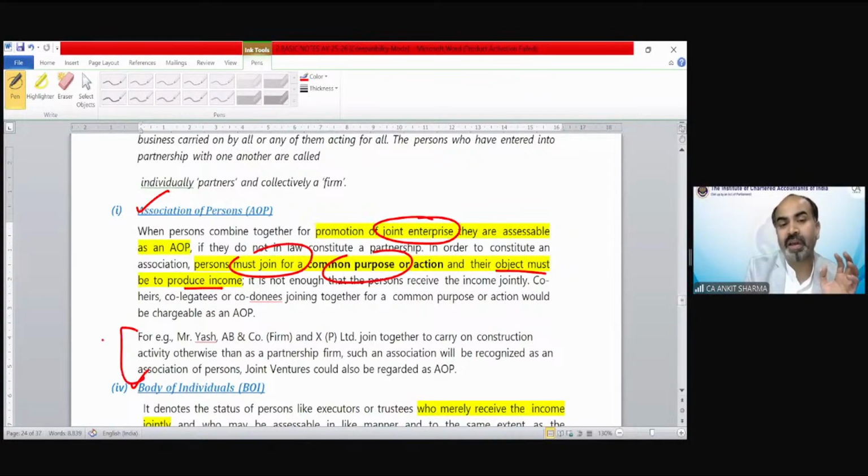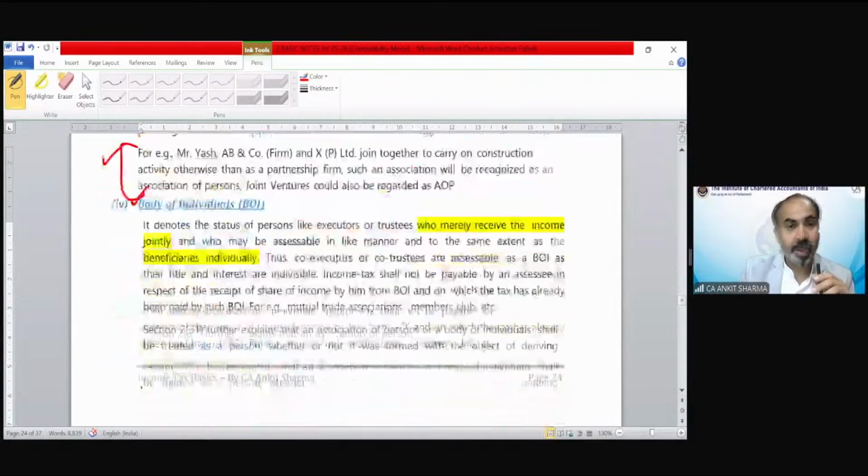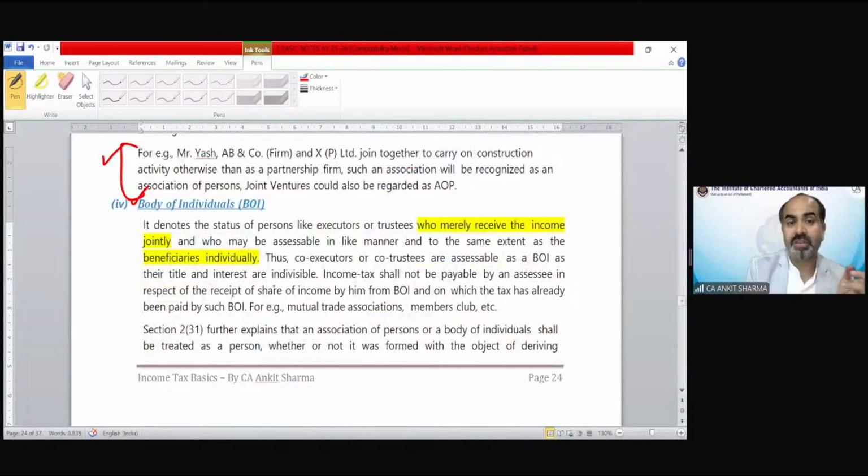You can go through the example, so you will understand what exactly the AOP is. Body of individual denotes the status of persons like executor or trustee. A very interesting difference between AOP and BOI, one more also. The name suggests it. This is association of person, and the definition of person includes everyone.